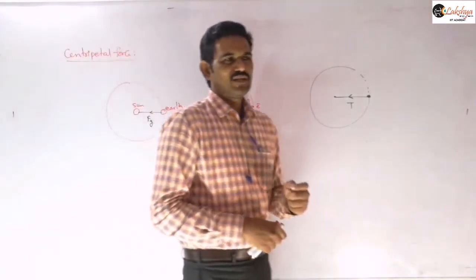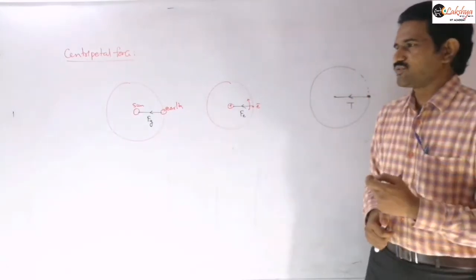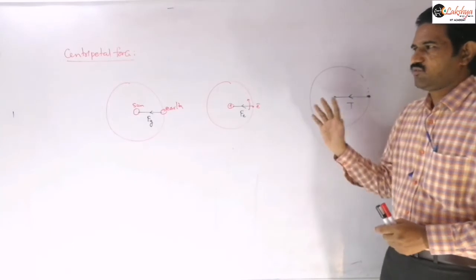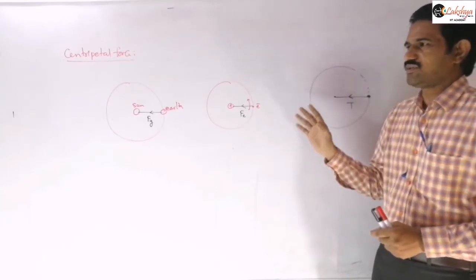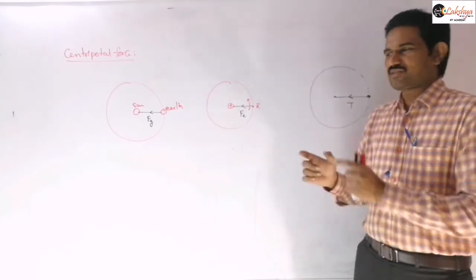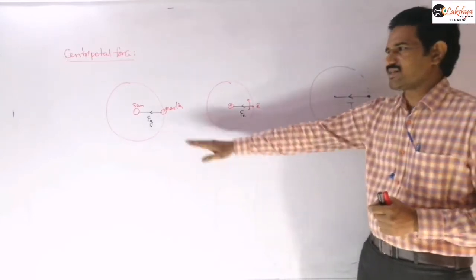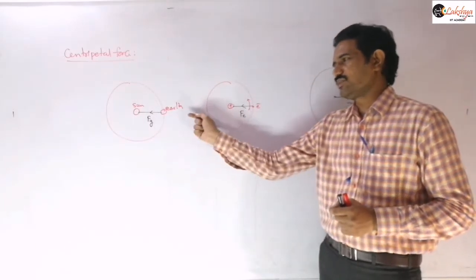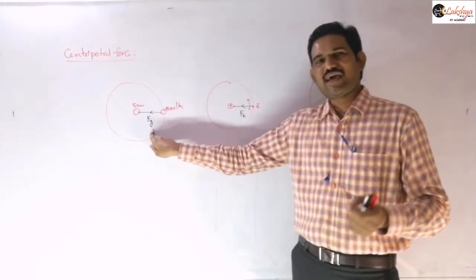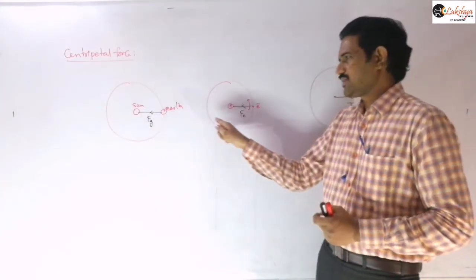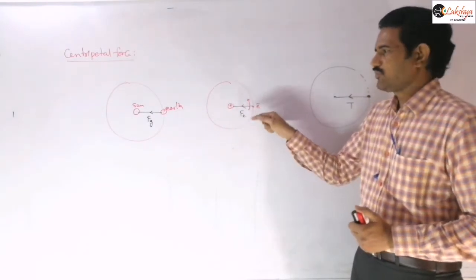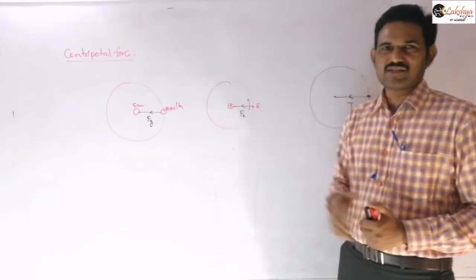The most important thing is that centripetal force is not a new type of force. Any one of the forces already acting, or a component of the resultant force, will provide the centripetal force. In the first example, the gravitational force acts as the centripetal force. Similarly, the electrostatic attractive force will act as the centripetal force.